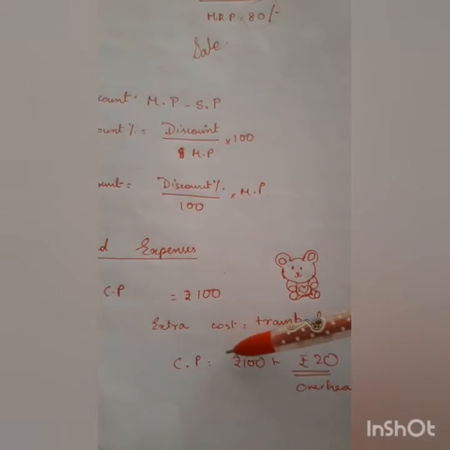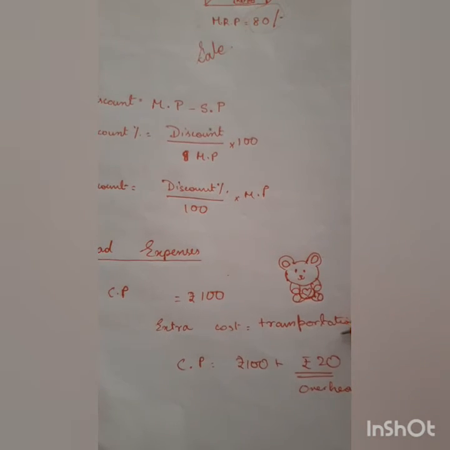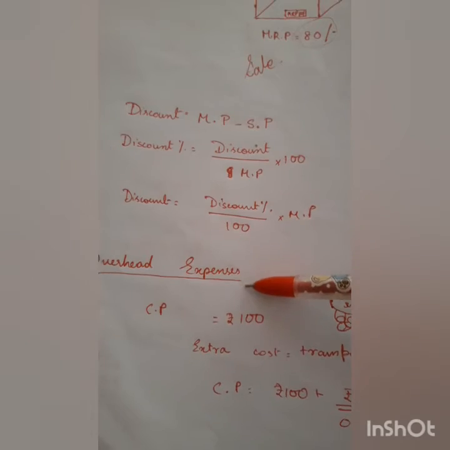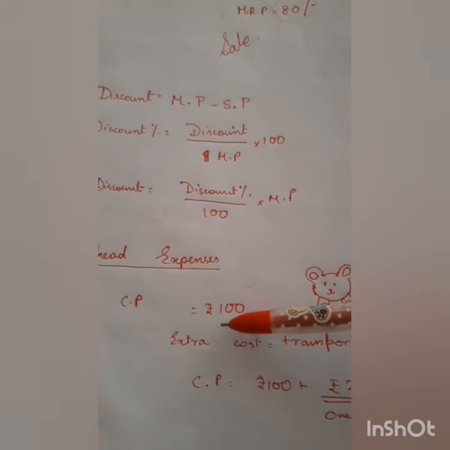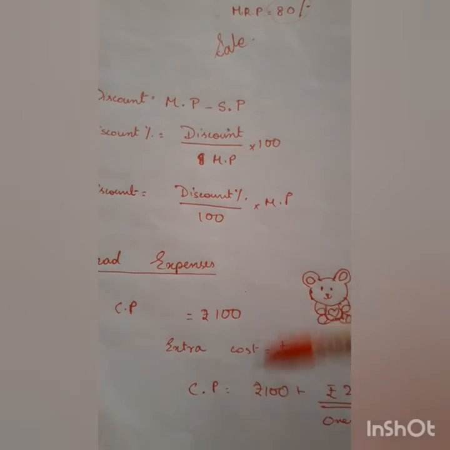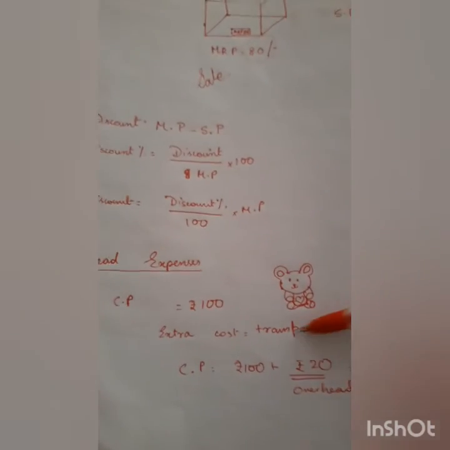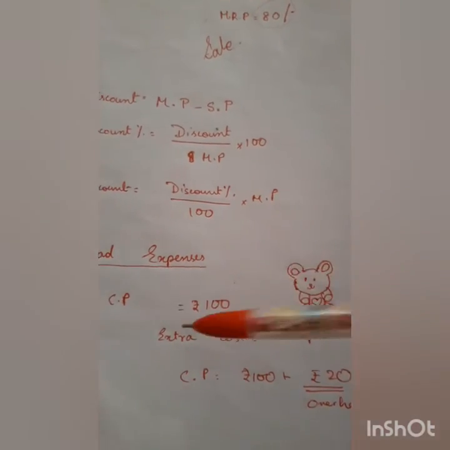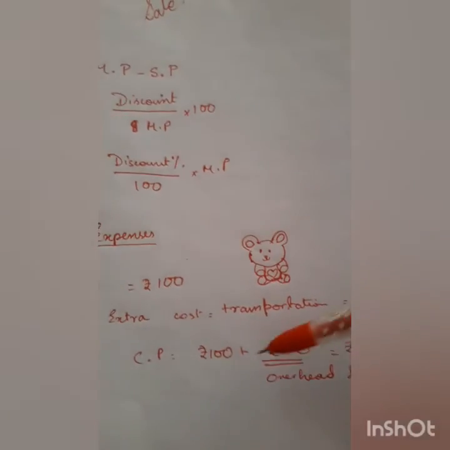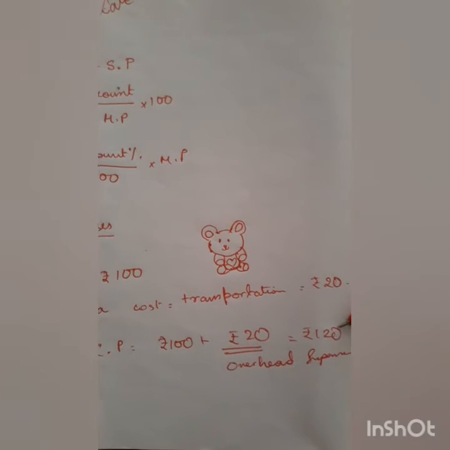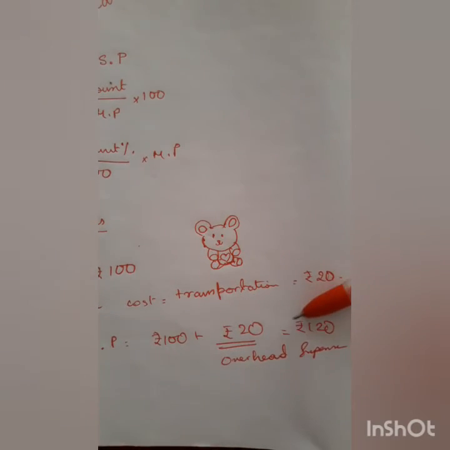Any such extra cost is known as overhead expenses. Anything extra that is spent by the person who is selling it is known as overhead expenses, and he counts it in his cost price. So overhead expenses are always added to the cost price. So his total cost price is going to be rupees 120.